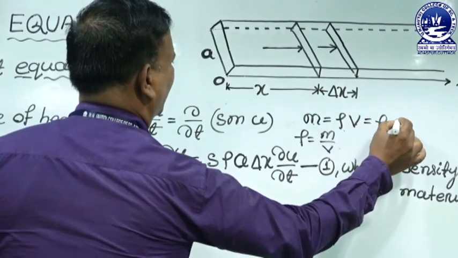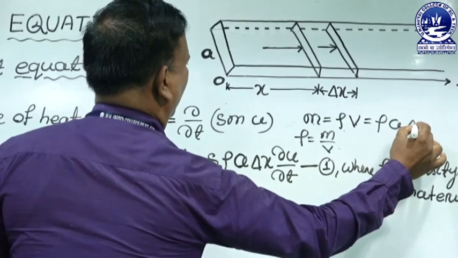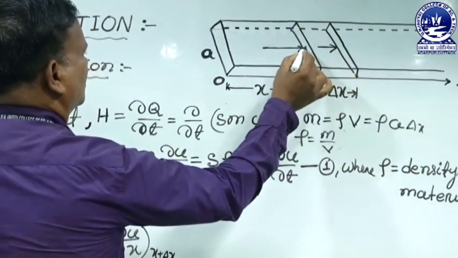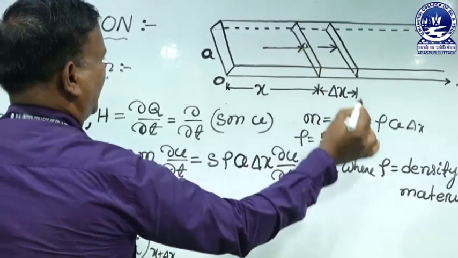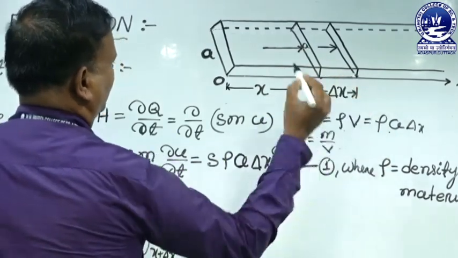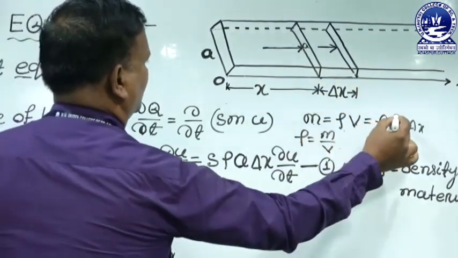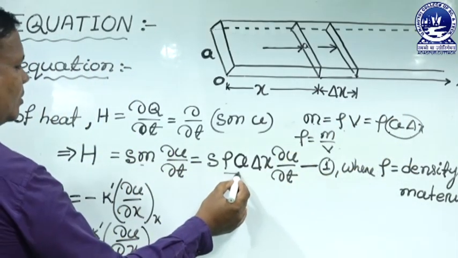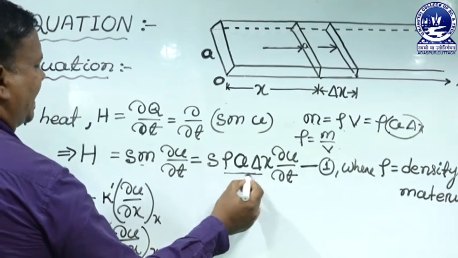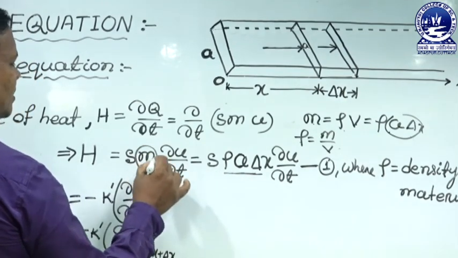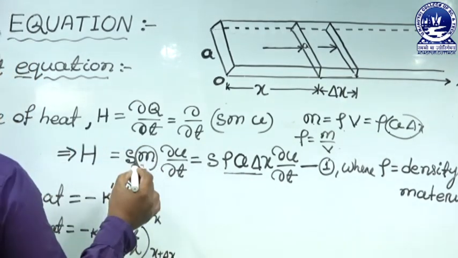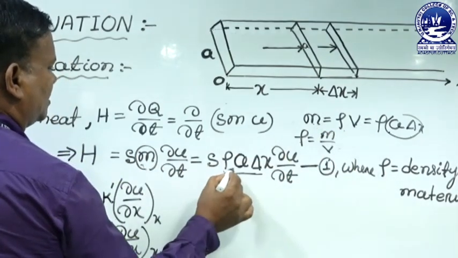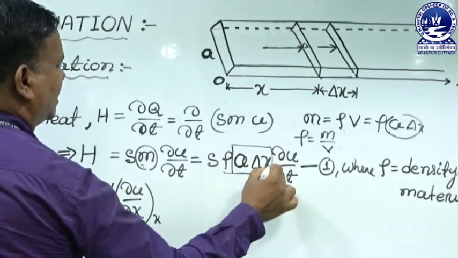Volume is area into length. So the volume of this section is the cross sectional area A and the length delta x. So this is the volume. Here rho A delta x is put in place of the mass. So mass is equal to density into volume, and volume is area into height.